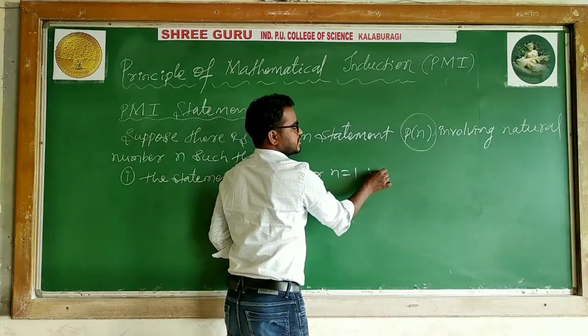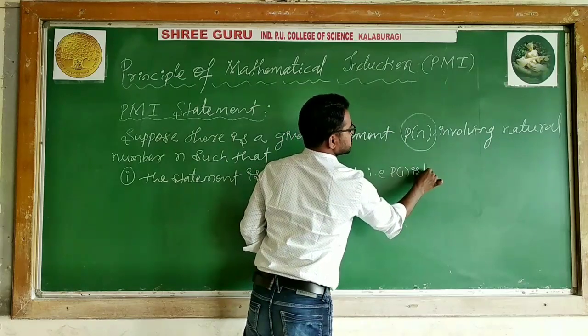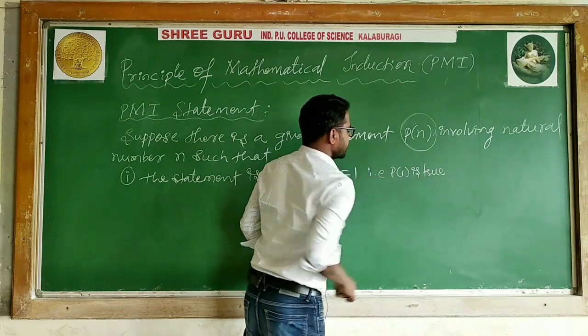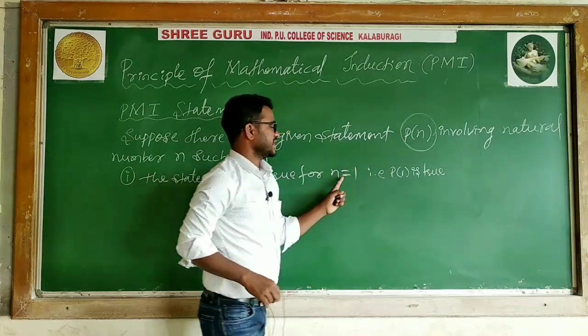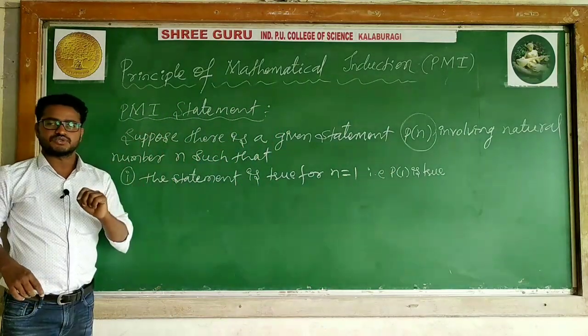When the given statement is true for n is equal to 1, I can say that P of 1 is true. Yeah, P of 1 is true. Listen to me. What is happening? P of 1 is true because in n I replaced 1. When the given statement is true for n is equal to 1, I can say P of 1 is true. Second one.